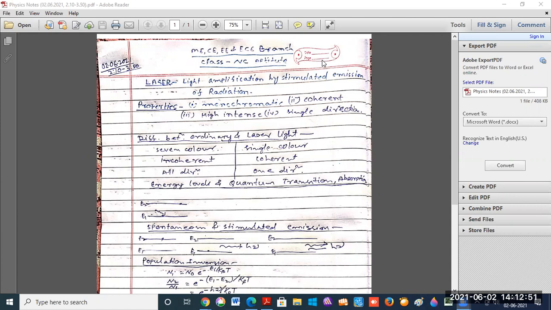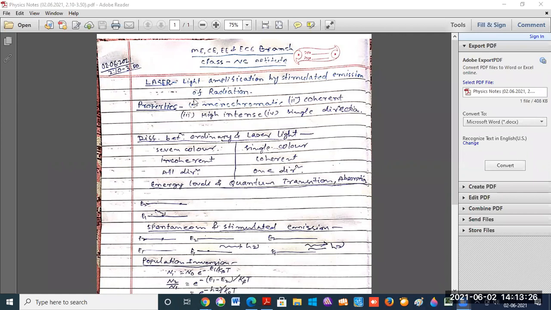So today I will discuss the laser chapter, which we already studied 15 to 20 days before. We already studied this chapter, the laser chapter. Now this laser chapter is repeated again today. So first, what is the definition? First thing is, what is the definition of laser?